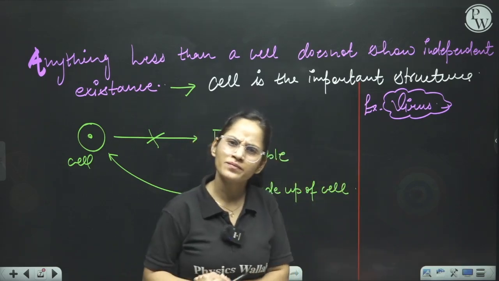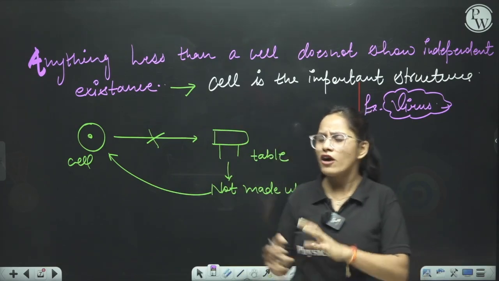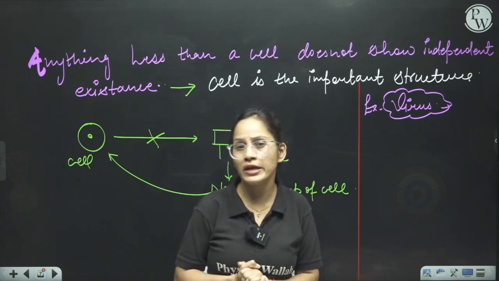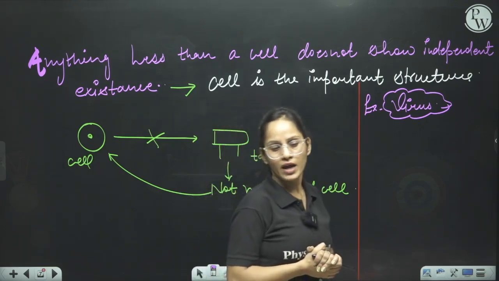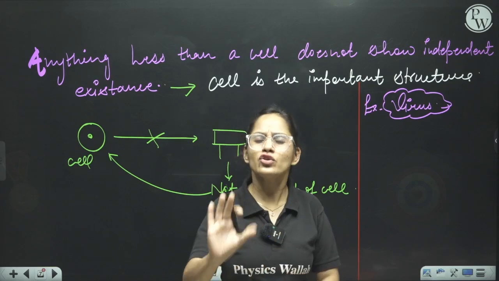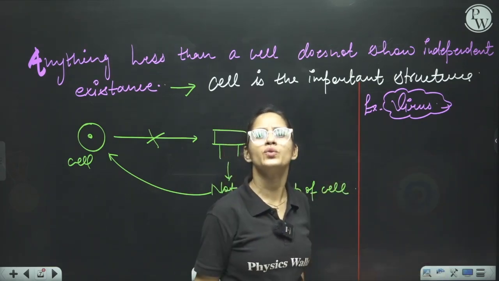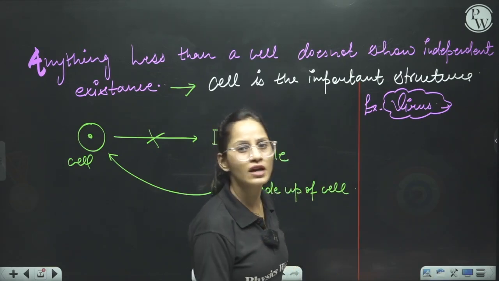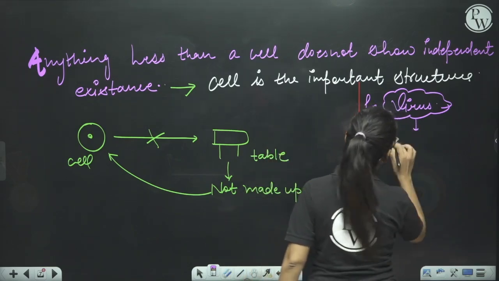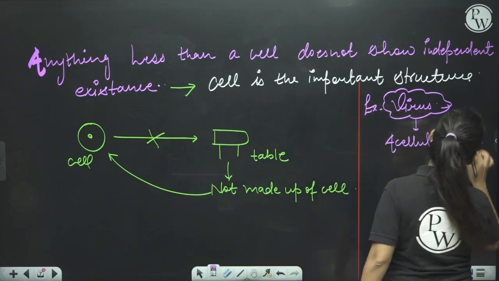So, what do you think? Is this living or non-living? A few students will say, ma'am, this is living because it killed many people during the COVID time. And a few will say, no, ma'am, this is not living. So don't worry if you're confused with this virus word, Pooja ma'am is there, I will tell you that this is an acellular structure.